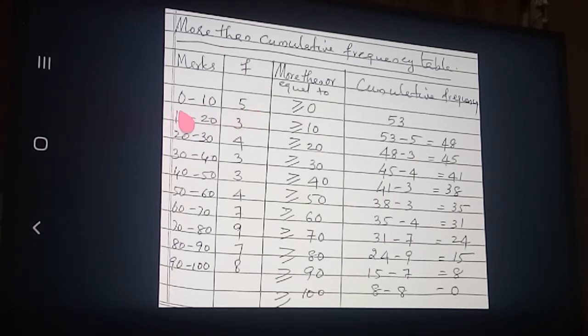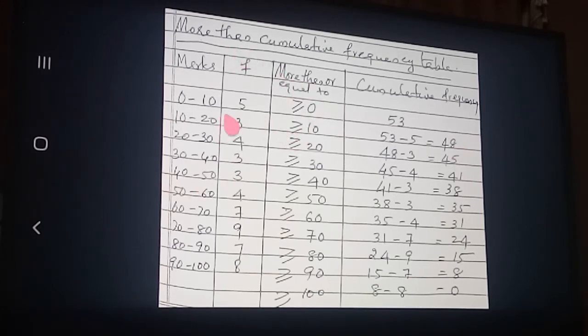Once more, repeat, listen to the question once more. I am asking you how many students got greater than or equal to 10 marks. So how much mark did the 5 students get? Less than 10. When I am asking that type of question, these 5 students will not stand. So what will happen? Total 53 minus this 5. How much came? 48. Okay, got clear?